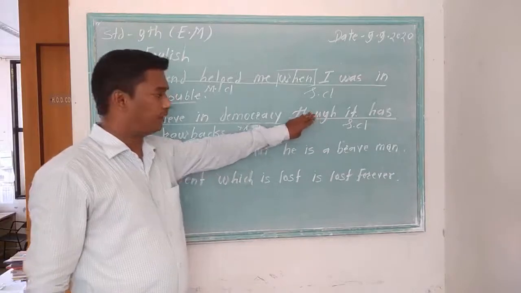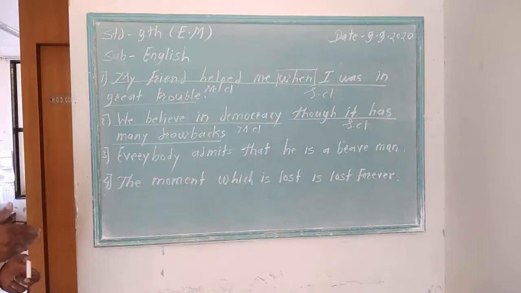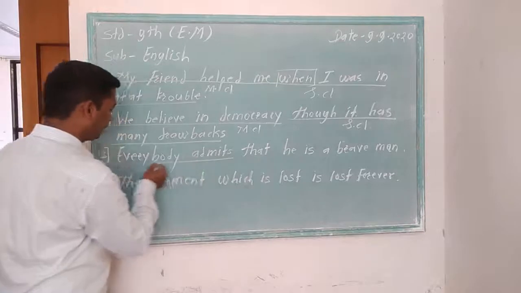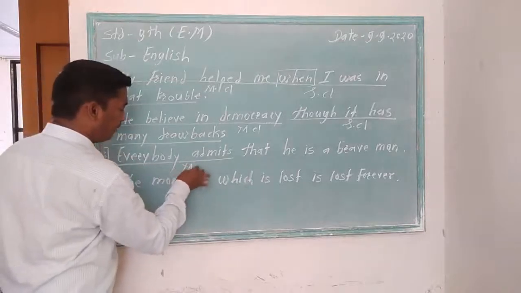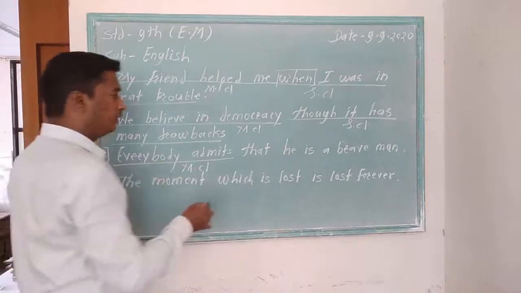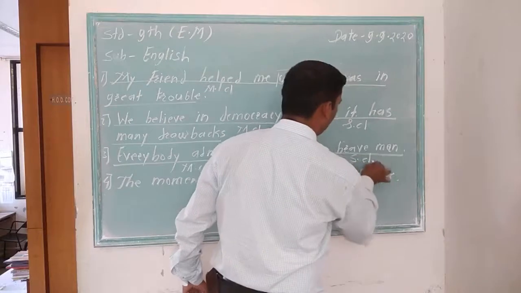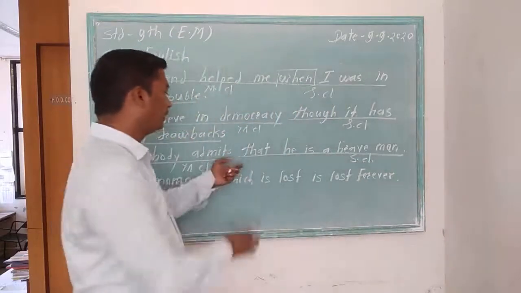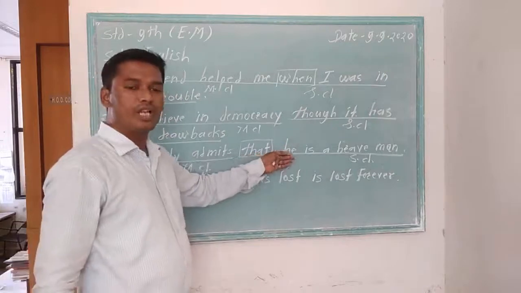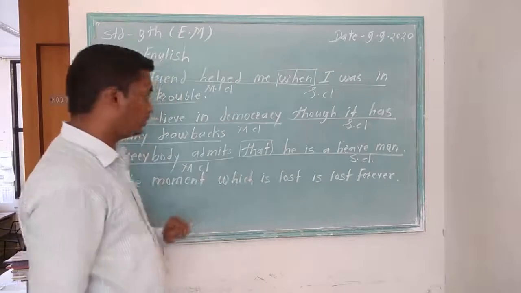Now next: everybody admits that he is a brave man. Everybody admits, it is main clause, as this part expresses complete meaning. That he is a brave man, it is subordinate clause, as it has been started with that.